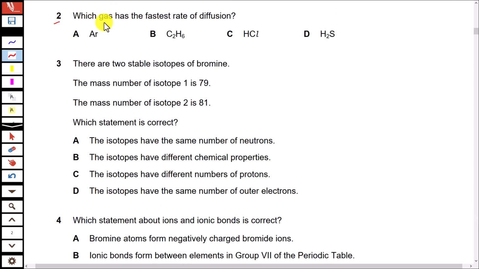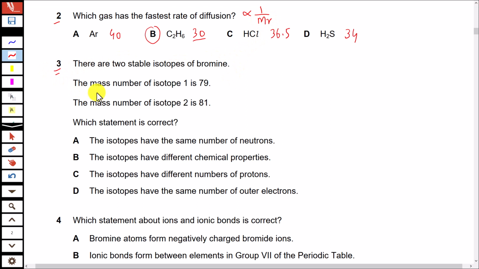Question number 2. Which gas has the fastest rate of diffusion? Option A is argon, and the Mr value for argon is 40. Then C2H6, it's ethane gas, and the Mr for ethane is 30. For HCl, the value of Mr is 36.5, and for hydrogen sulfide it is 34. Now among these gases, ethane has the smallest Mr value, so it would have the fastest rate of diffusion, as rate of diffusion is inversely related to Mr of gases.